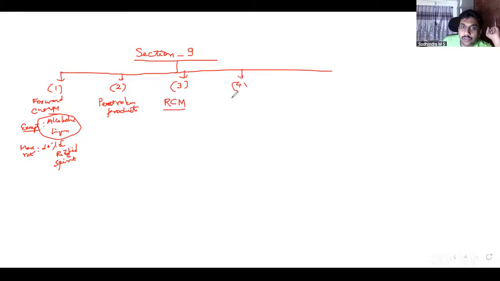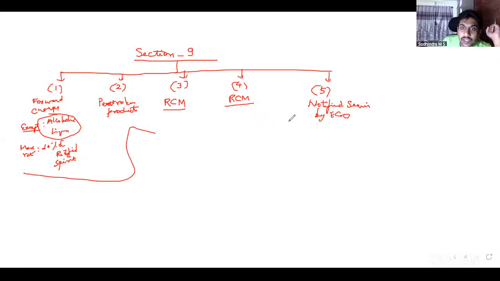9.4. RCM again, by specified person: specified supplier, specified recipient, notified supplies. In our discussion, we had one real estate sector, which we will again revise, no problem. Then lastly, notified services by e-commerce operators, where taxes are paid by e-commerce operators. These are the points we had.